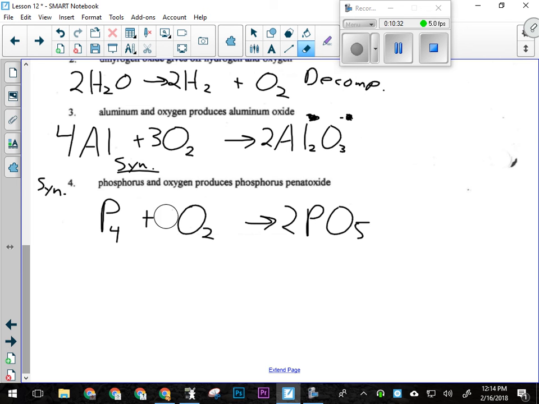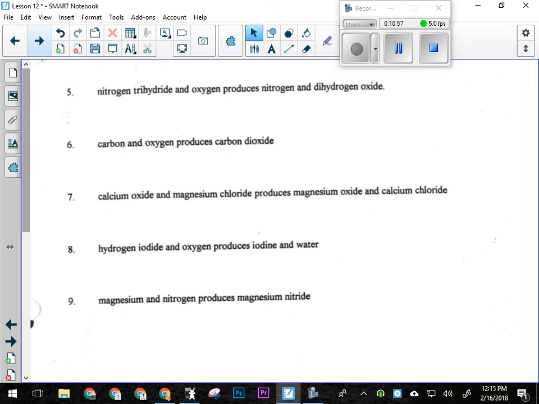And sometimes we can see that right off the bat, and sometimes we can't. All right, so I'm going to balance the phosphorus first. 4 there. Okay, now phosphorus is balanced, but I've got 20 oxygens over there. So I need a 10 here. All right, I want you working on these until the bell goes.